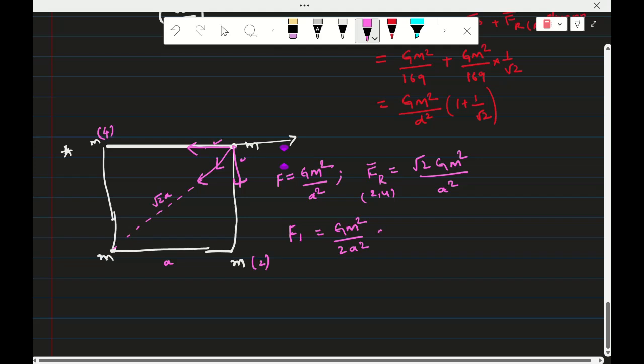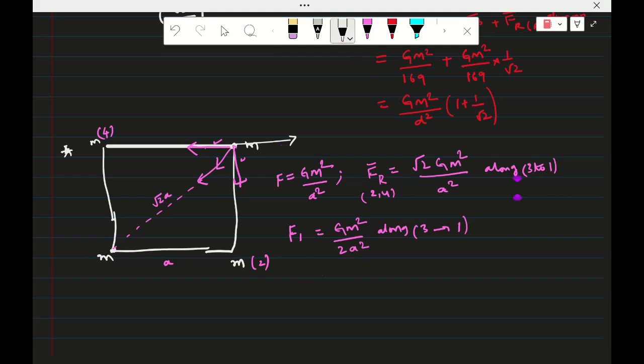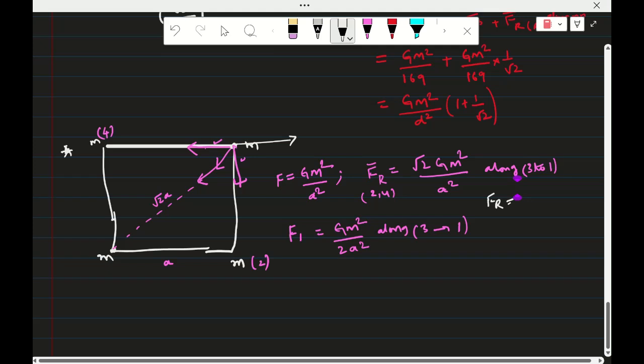It is along the line joining 3 to 1. This is also along the line joining 3 to 1. So therefore the resultant will be added. So the resultant force Fr is equal to, you will get (root 2 plus 1 by 2) into GM square by a square.